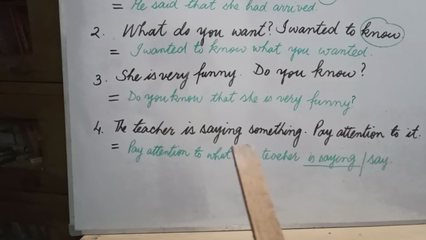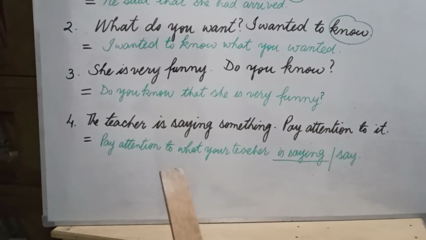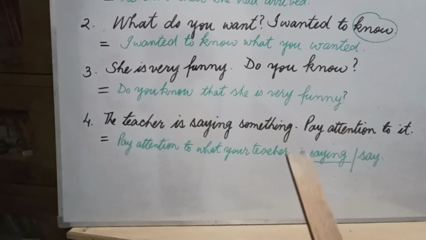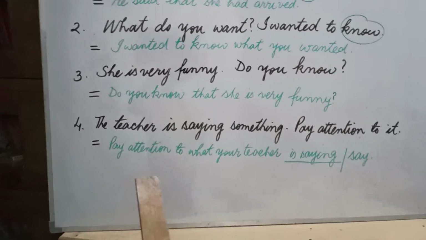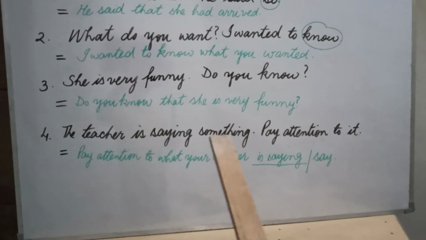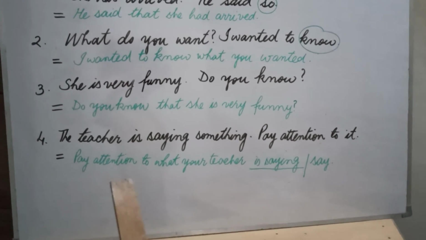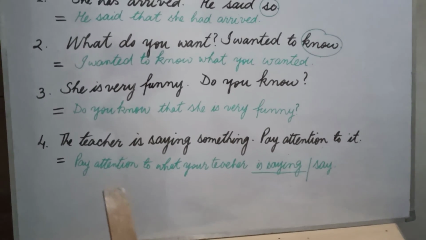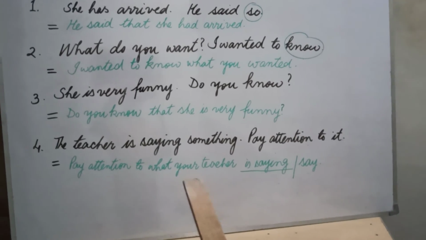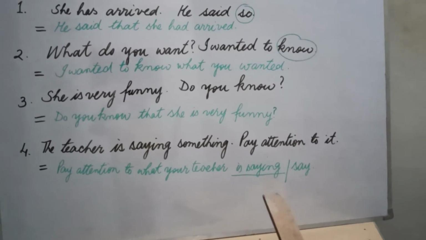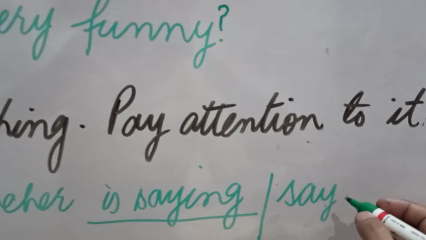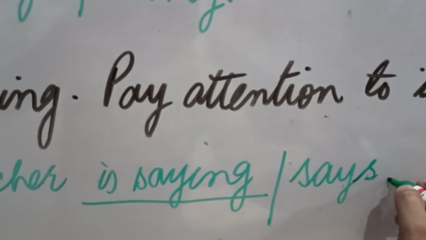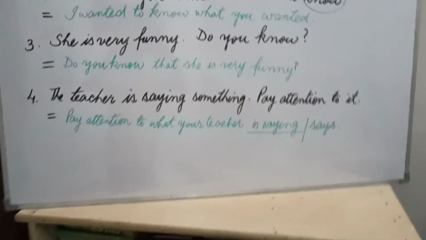जो कुछ in Hindi is written in what or whatever form. That's why we change it neither with that nor any question word, but with the specific जो कुछ word. That's why we combine the sentence with what or whatever. Then finally our sentence is pay attention to what your teacher is saying, or you can say whatever your teacher says, because teacher is singular.